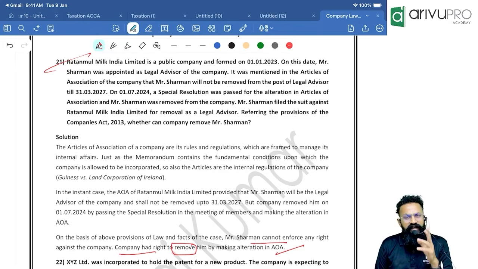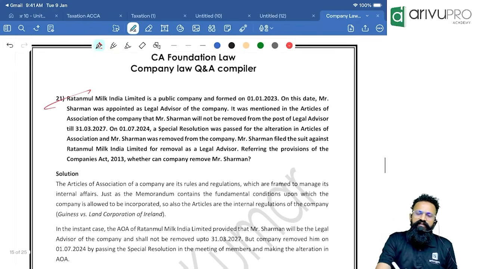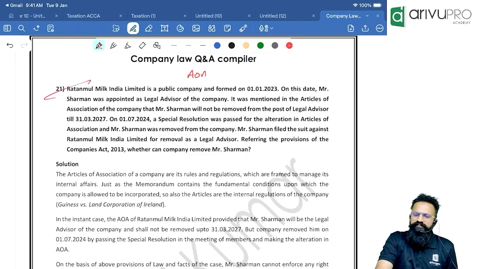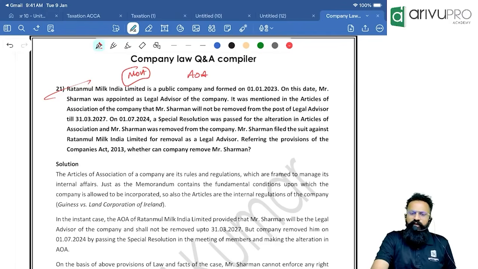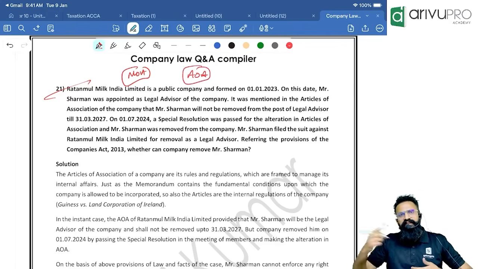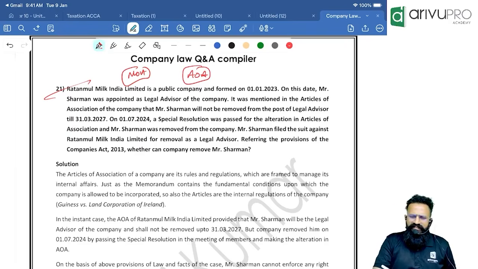So what is the right interpretation? Remember, MOA always binds outsiders to the company. AOA binds the internal people, the shareholders, the directors to the company. Whereas this person, whoever is the legal advisor, is neither a shareholder nor a director. So who is he? He is a random outsider. So AOA does not give you any right. The outsiders cannot claim anything based upon AOA.